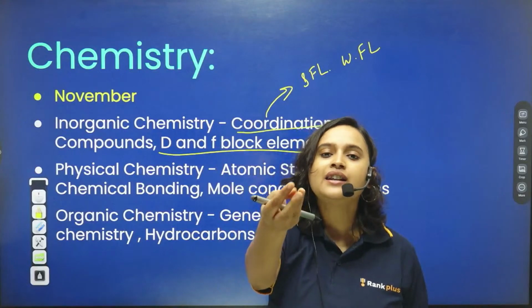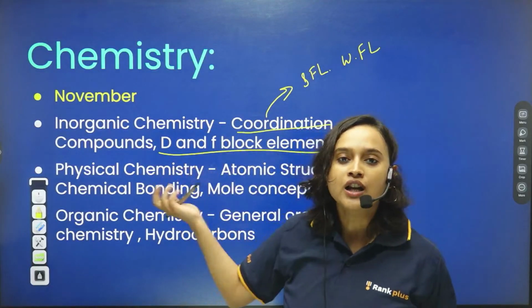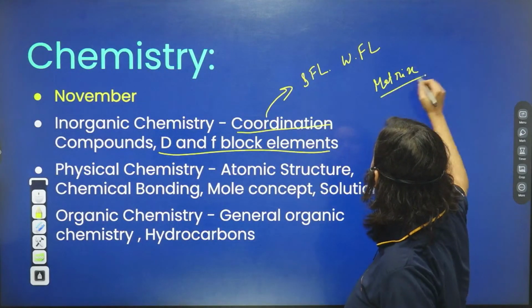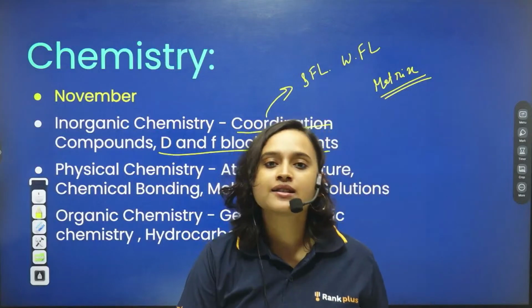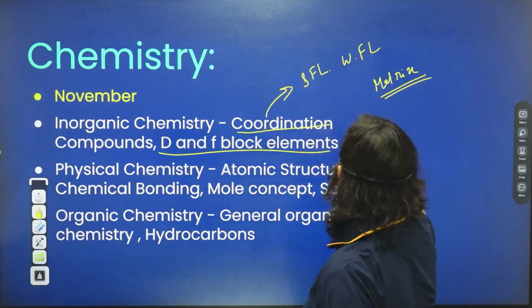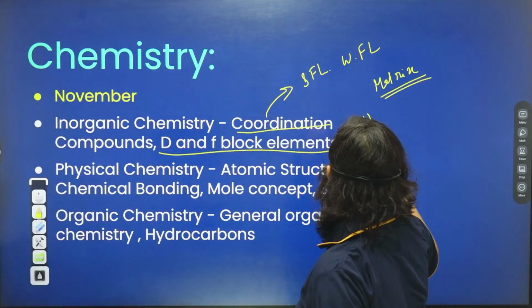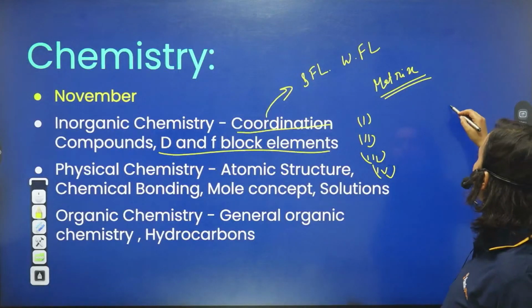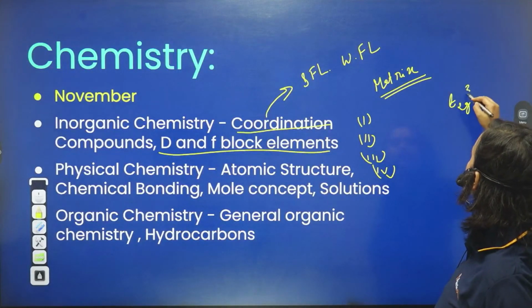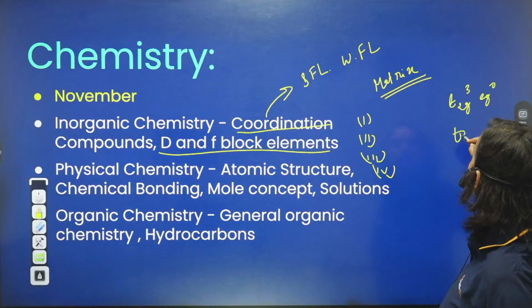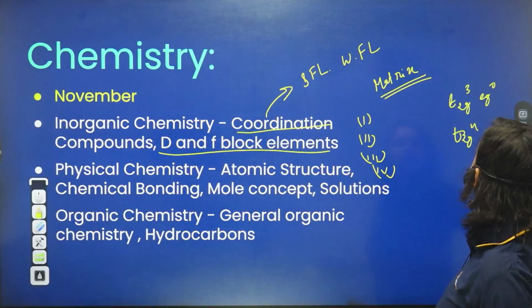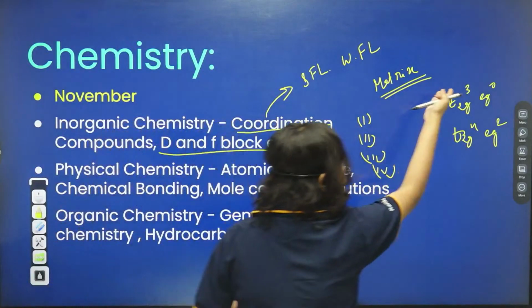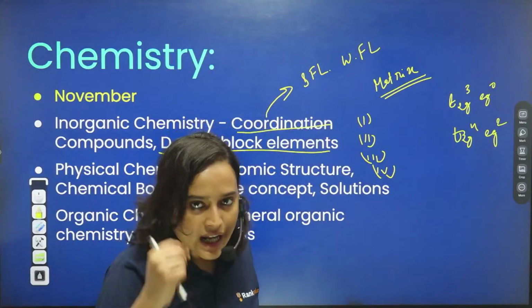I can predict right now what type of questions will come. They will either ask you a matrix based question, and in that matrix based question, they will give you certain complexes like 1, 2, 3 and 4. They will ask you to find out, let's say, will it be t2g3 eg0, will it be t2g4 eg2, sort of like this. They will ask you to find out the electronic configuration in the d orbitals, right? They can ask you something like this.